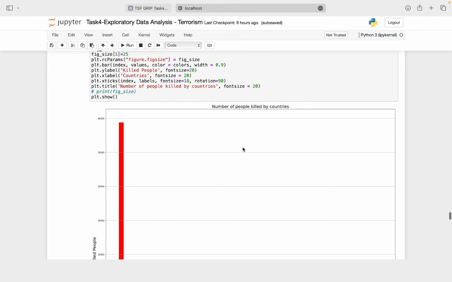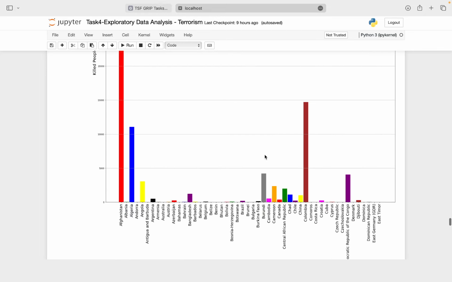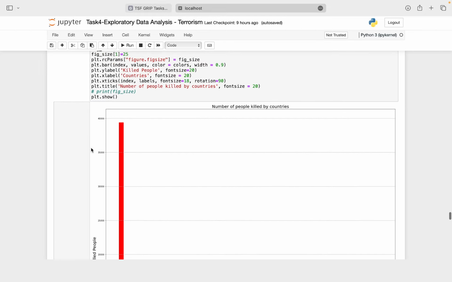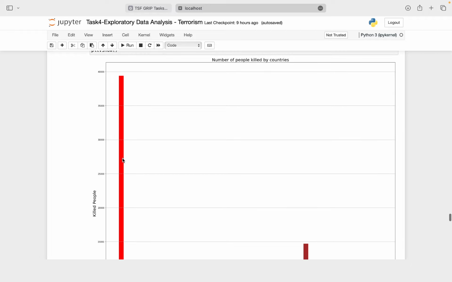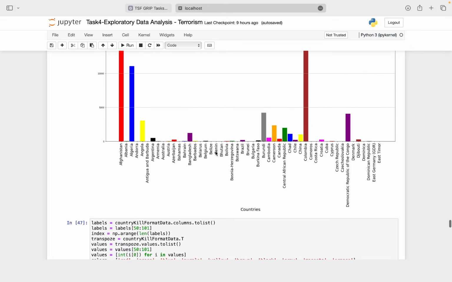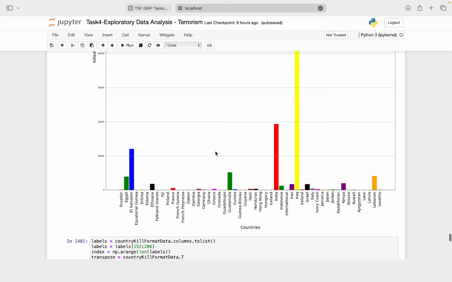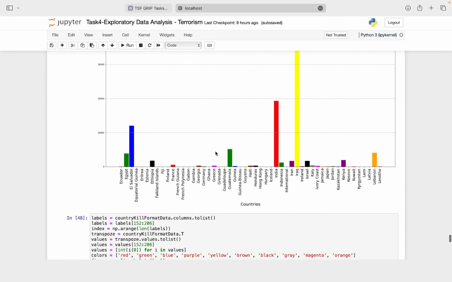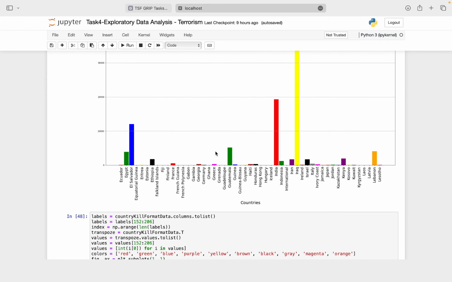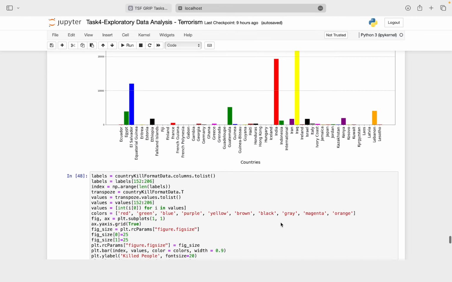Again, we plot the number of people killed by country, of which we see Afghanistan has had the most number of people killed due to terrorist attack, followed by Colombia. Again, we see which country has killed the most. The first happens to be Iraq, followed by India.